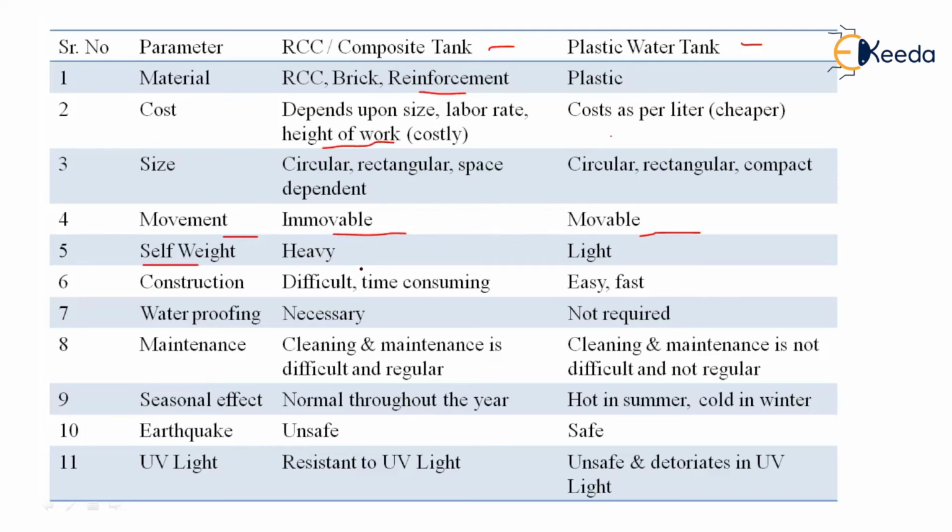Fifth, self-weight. RCC and composite tanks both are heavy in nature as there are cement, aggregate and reinforcement. So it is a heavy structure. Also, the RCC or composite tanks, when constructed on the top floor, need staging. That is, the RCC or composite tank will never be resting directly on the floor, as we want to avoid leakages and seepages, because seepage and leakage will surely deteriorate the structure. Whereas the plastic water tanks are way lighter than the RCC or the composite tanks.